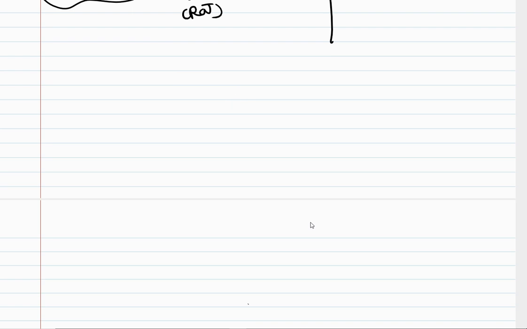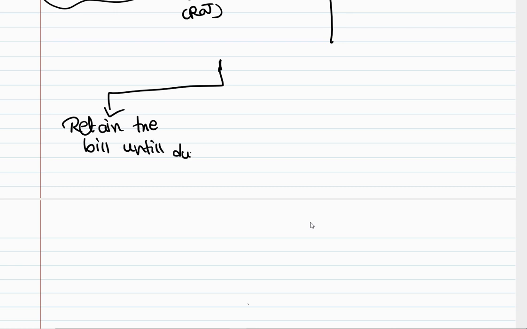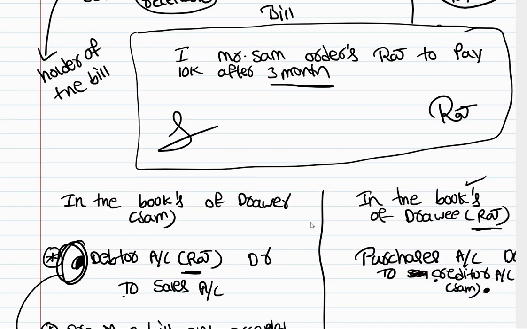So this holder of the bill has options. So this drawer can retain the bill until due date. Retain the bill until due date. See here, Sam drew a bill on January 1st, and then Sam will wait until April 1st. On April 1st, Sam will go to the Raj and show this bill.